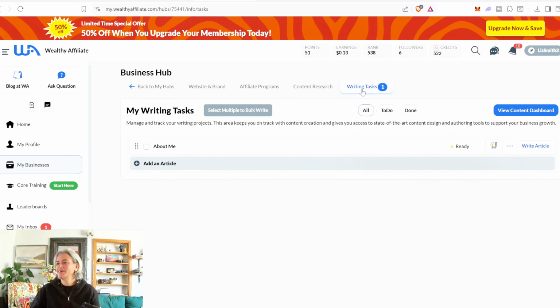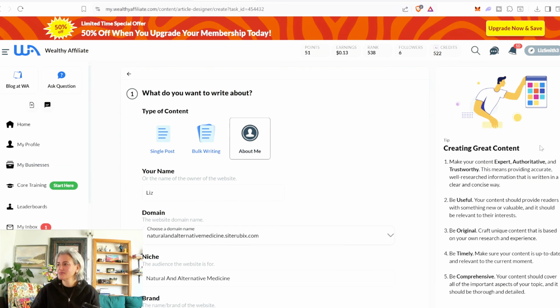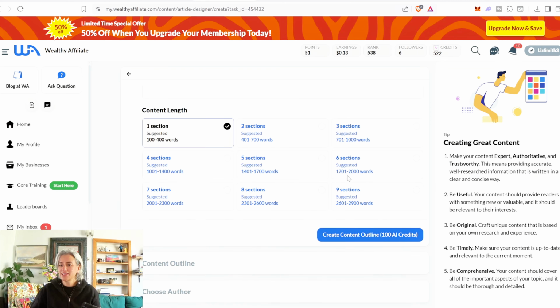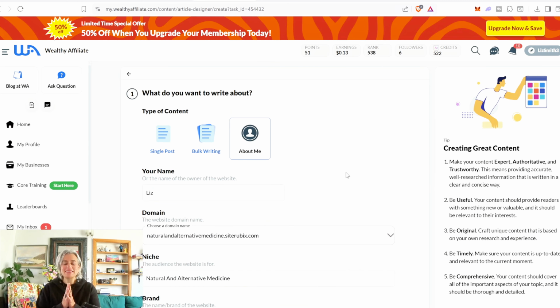Now, what does it have here under writing tasks? I see it has, oh, look here. It's got the about me already waiting for me to finish that. Let's click on it. What does it say? Write article. So it has this as a task set up for me. So then I can write the article about myself. Amazing. People, I am so impressed with this website.